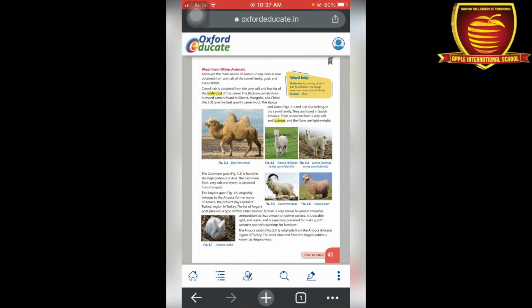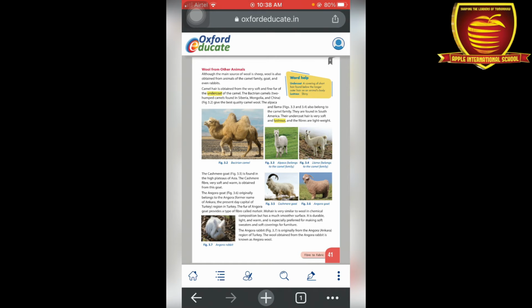So camel hair is obtained from the very soft and fine fur of the undercoat of the camel. Okay, what is an undercoat? It is a covering of short hair found below the longer outer hair on an animal's body. The soft part present inside the long hairs we see on the body is the undercoat, which provides fine hair fur. Okay, so the Bactrian